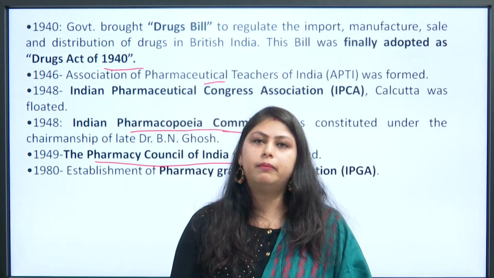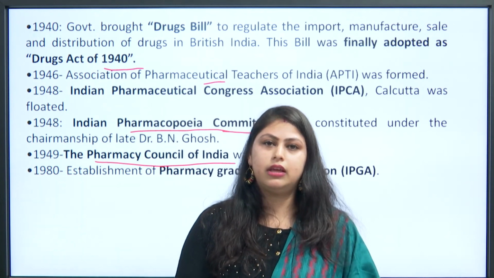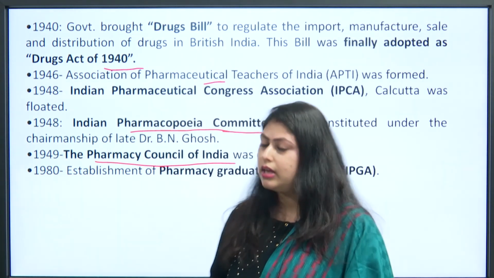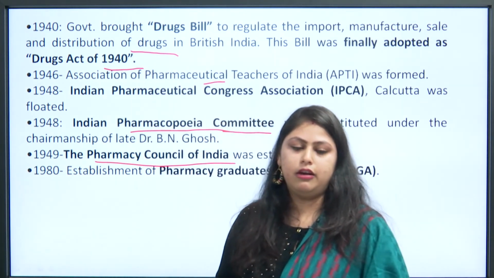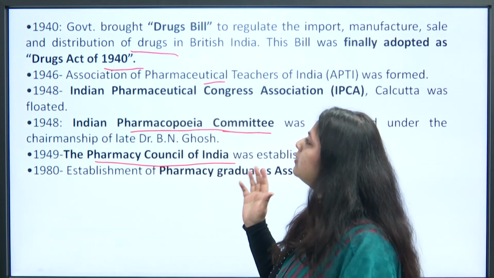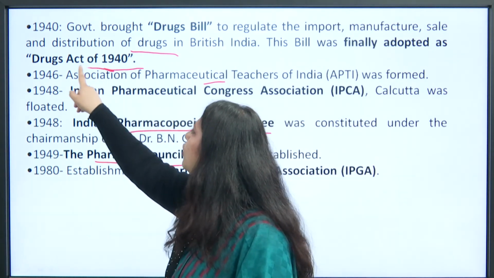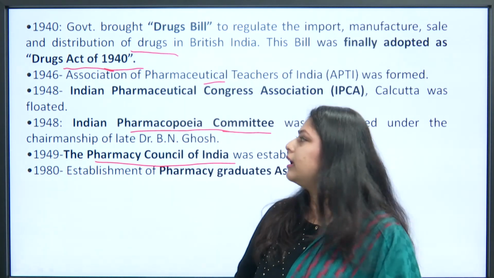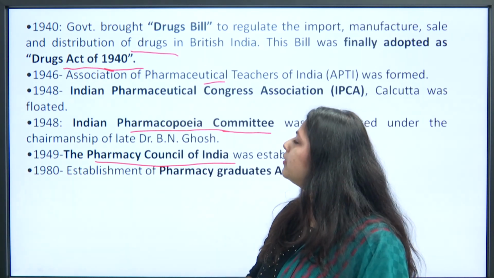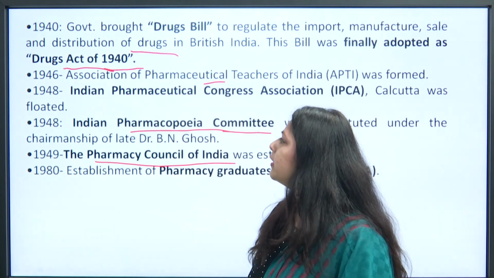Next is the drug bill. The government brought the drug bill. The drug bill regulates the import, manufacturing, sale and distribution of drugs in British India. Finally, this bill was adopted as the Drug Act of 1940, which is important for you. The Drug Act of 1940.